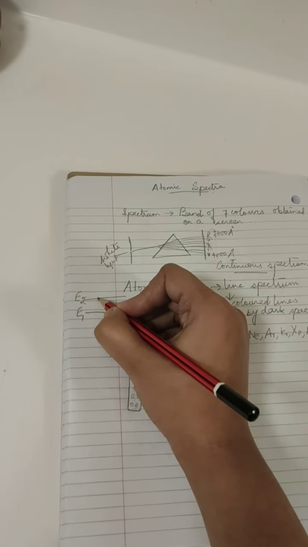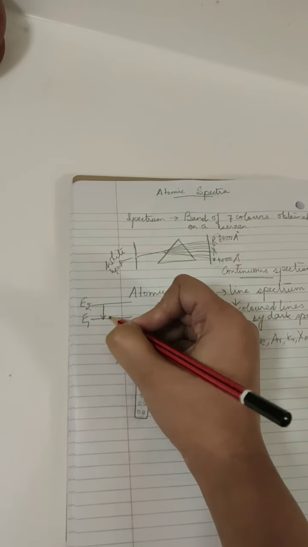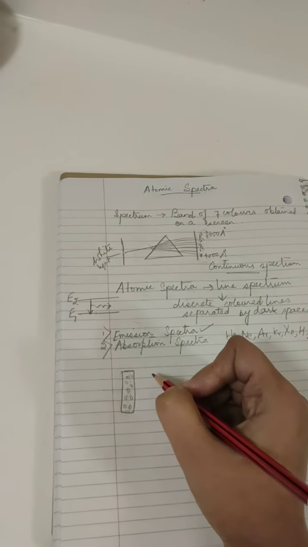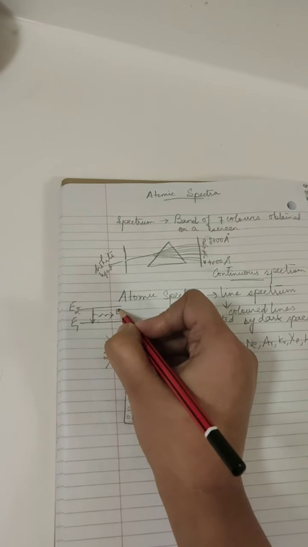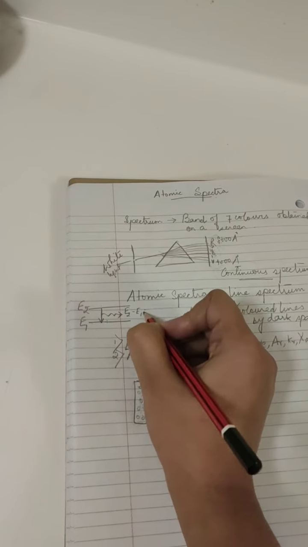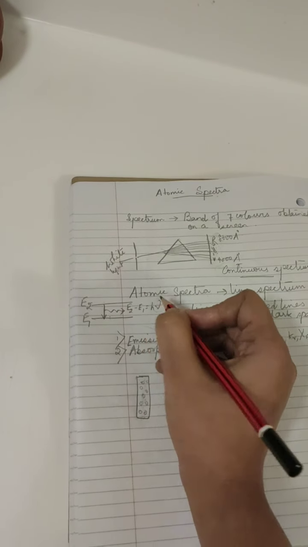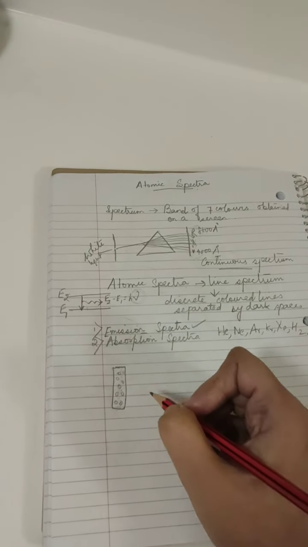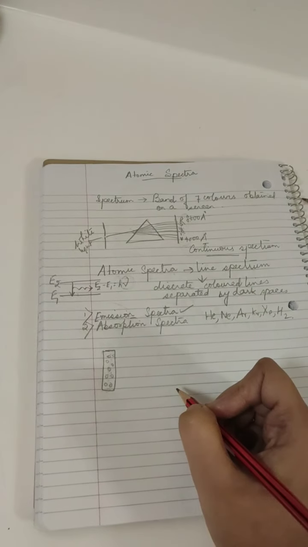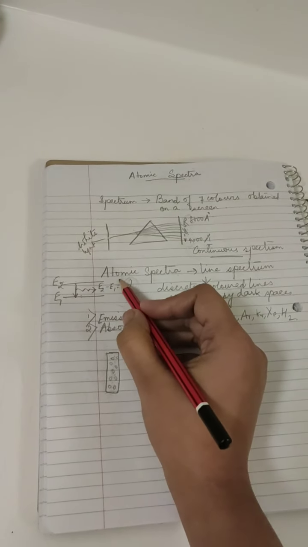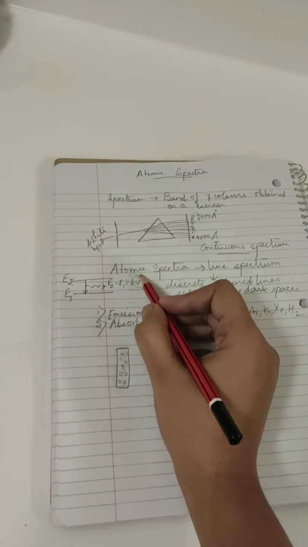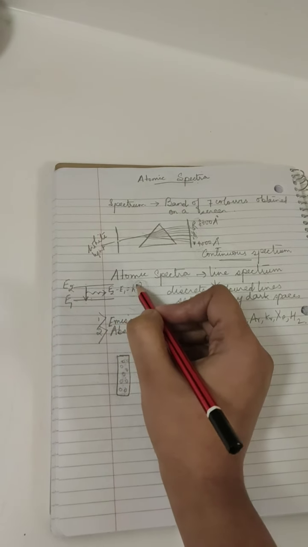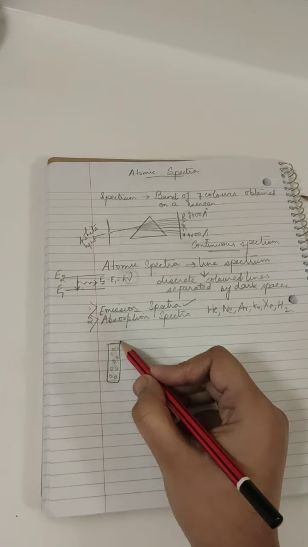After 10 to the power minus 8 seconds, they will come back to the lower energy level, releasing energy in the form of photons or electromagnetic radiation, whose energy E2 minus E1 is given by h nu, where nu is the frequency of the emitted photon, and h is the Planck's constant. So light is emitted. Photons are emitted when the electron jumps from higher energy level to lower energy level. Energy is released in the form of photons, so the gas begins to glow.